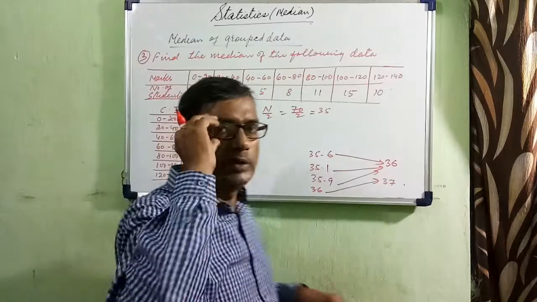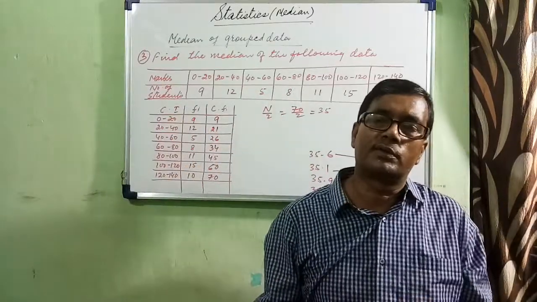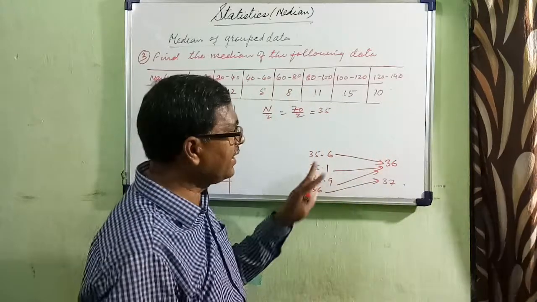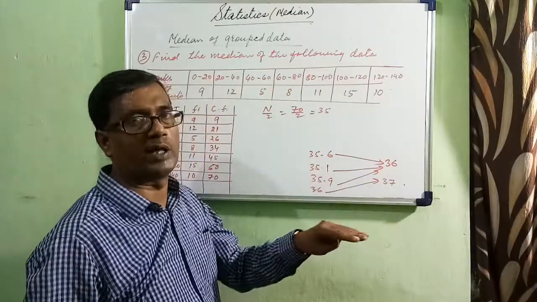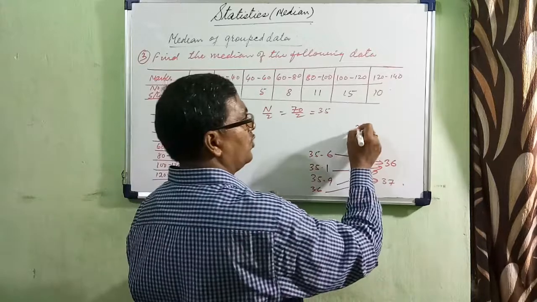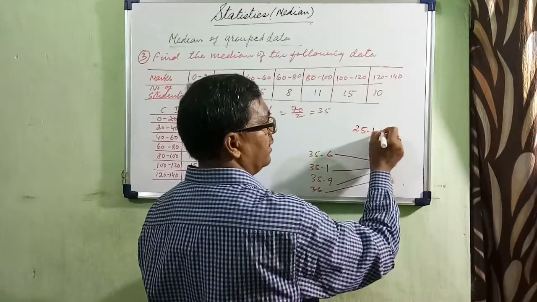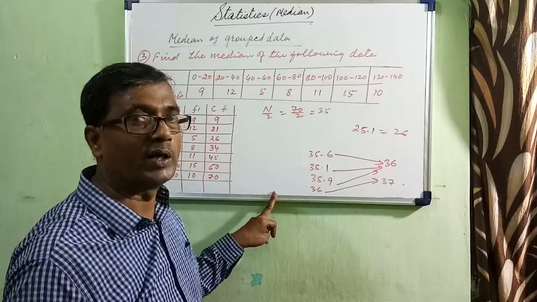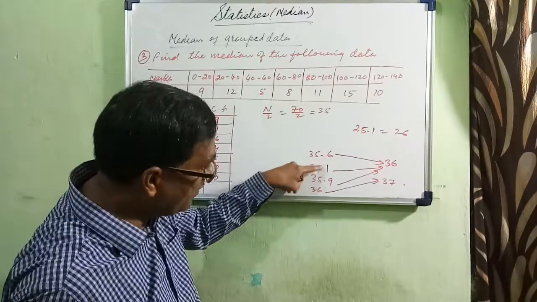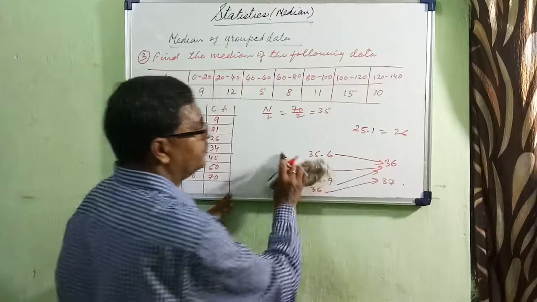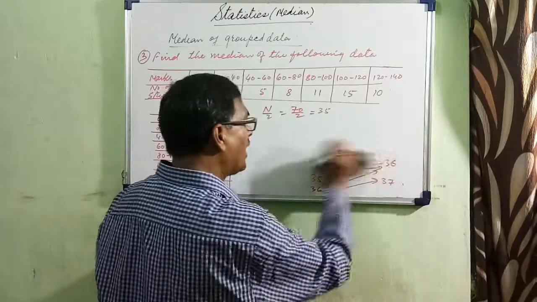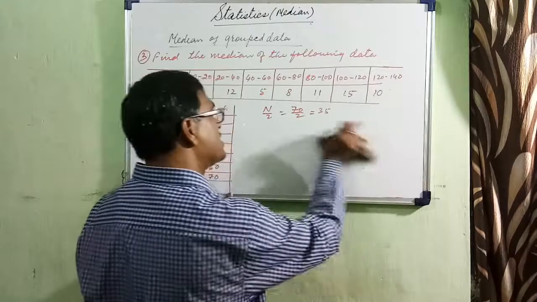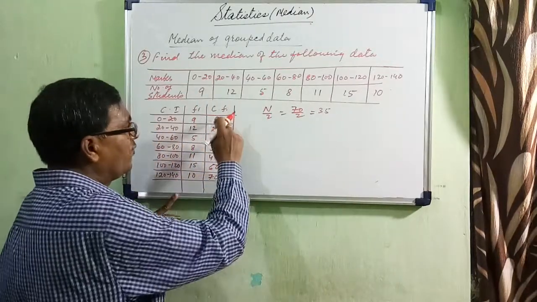So remember my word: just more than the N by 2, and that should be a whole number. In any case you will just take more than that. If you have 25.1, you will take 26. Simple. Here estimation will not work. That's why I have given a different example. If you have got N by 2 as 35, look here, where will it fall?